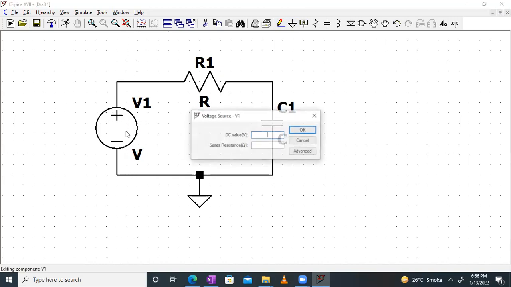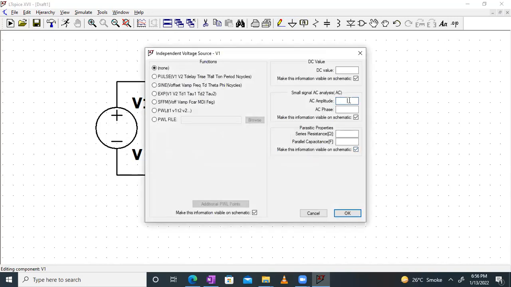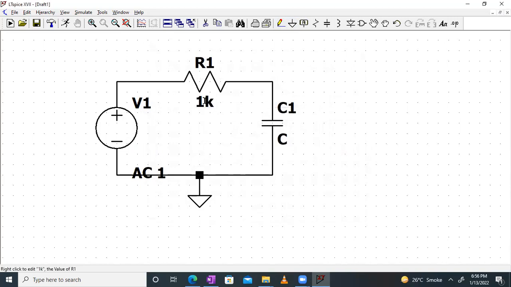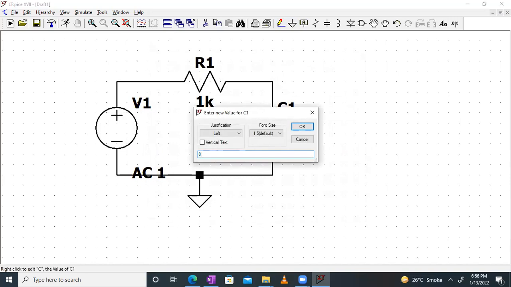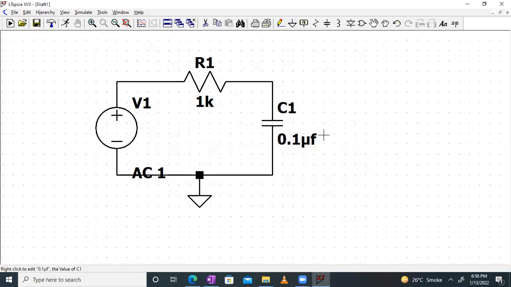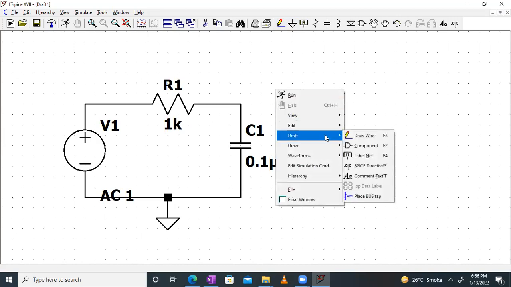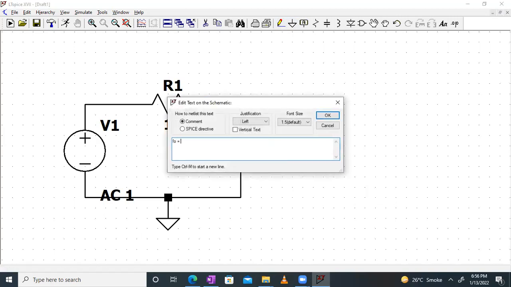Now we want to check the frequency response. So I'll right click over here, go to advanced, and give the AC amplitude as 1. And the resistor value, I can give as around 1 kilo ohm. And the C1 value will be 0.1 microfarad. So one can quickly calculate the value of f naught. Over here, f naught will be 1 divided by 2 pi R1 C1.